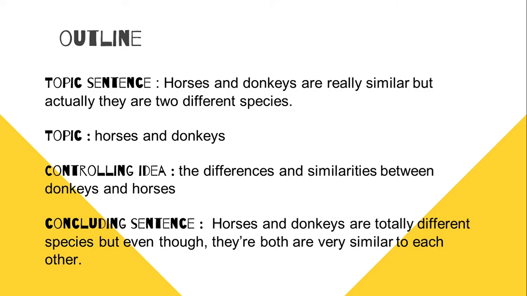This is the outline. The topic sentence for my paragraph is: horses and donkeys are really similar, but actually they are two different species. From this topic sentence, we can know that the topic is horses and donkeys. The controlling idea is the differences and similarities between donkeys and horses. The concluding sentence is: horses and donkeys are totally different species, but even though they both are very similar to each other. Let's see again.